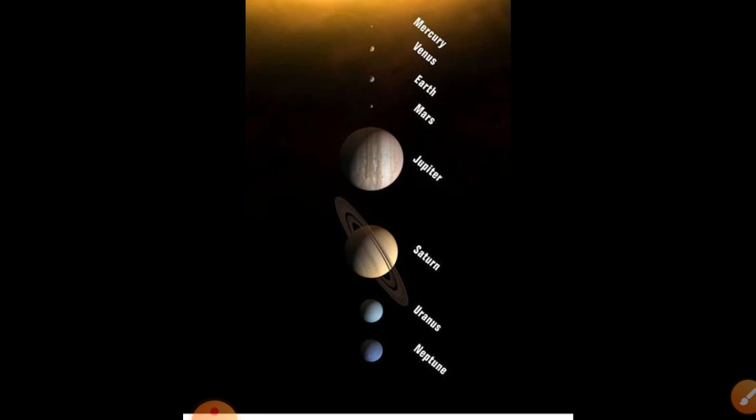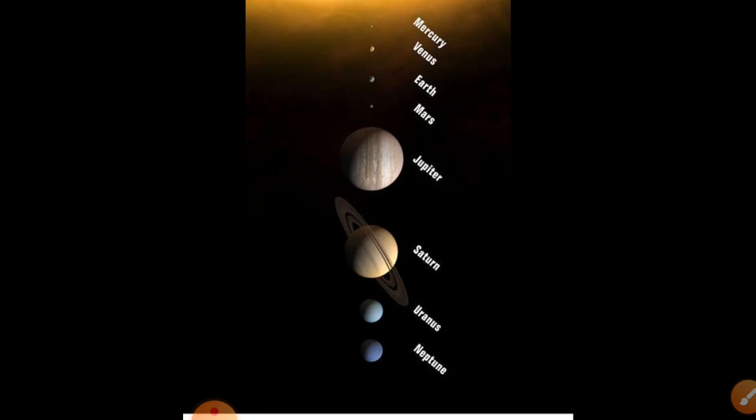You have to take newspapers, make balls, and color them. Then you have to make this solar system. This is the sequence that I have shown you here. Pause it. Whenever you make all those balls, do it like this. It should be in a particular sequence.